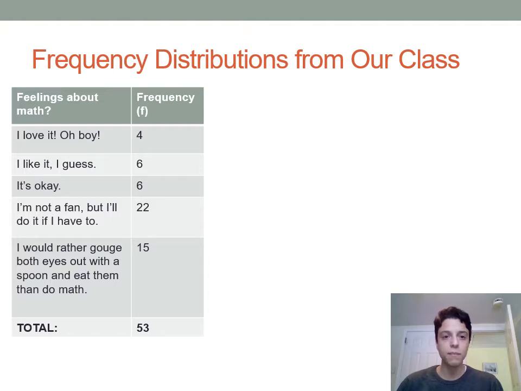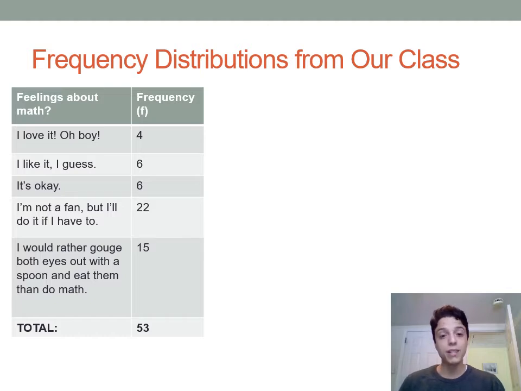So in our first column, we have the variable itself, which is the different answers to this question. So as the question, the different values it could take on, or the different observations that we could see in the sample, are those answers to the question. So you could have answered, I love it, oh boy. You could have answered, I like it, I guess. You could have answered, it's okay. You could have answered, I'm not a fan, but I'll do it if I have to. And you could have answered, I would rather gouge both eyes out with a spoon and eat them than do math.